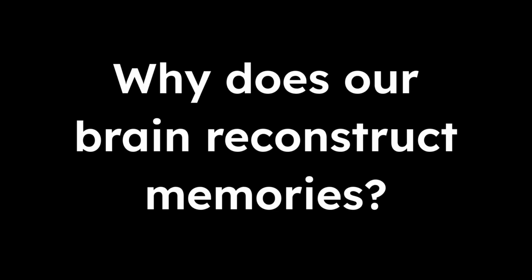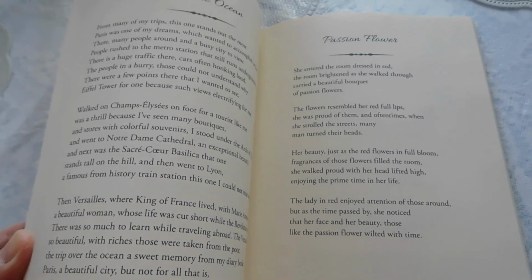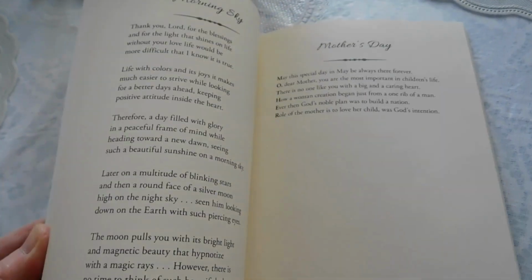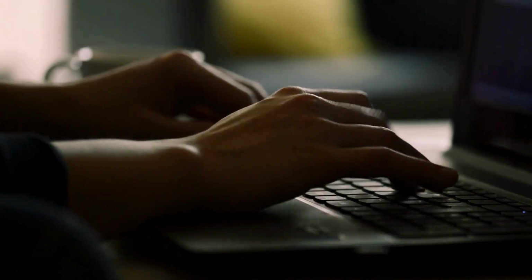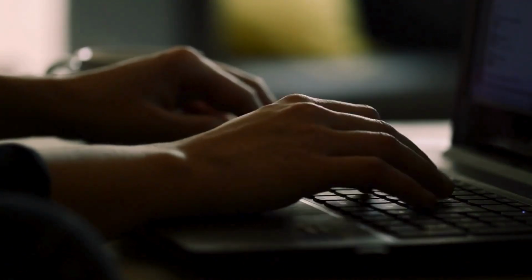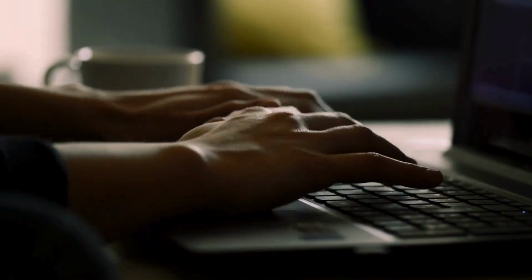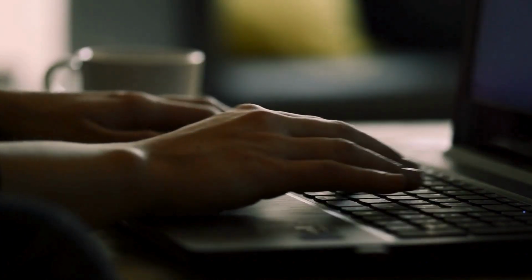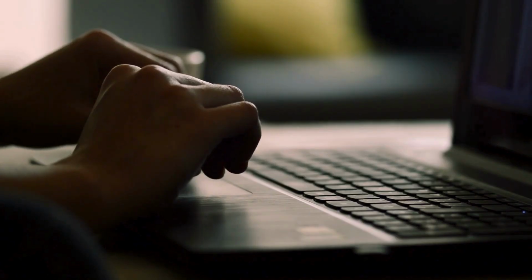Why does our brain reconstruct memories? Our memories are unreliable due to the fact that we like predictable narratives, so our brain reconstructs the memory in order to fit that narrative. Those narratives usually want our brain to have a beginning, middle, and end to the story. This means that our brain may sometimes add or take out parts so that the memory fits the storyline. Memories are more subject to being false when the ending is unclear.